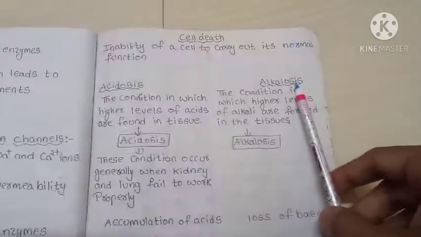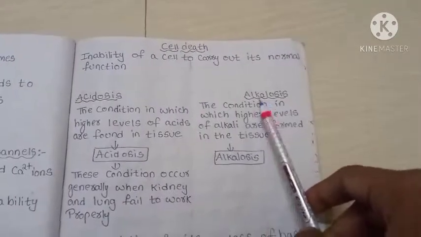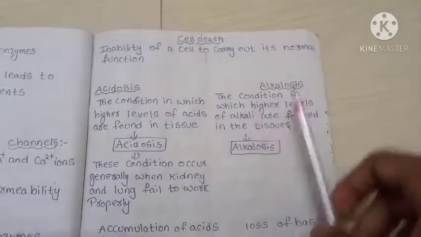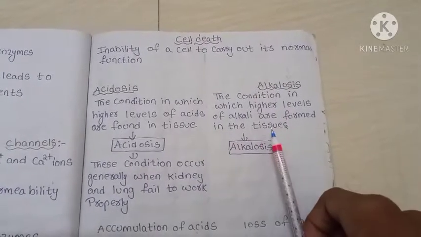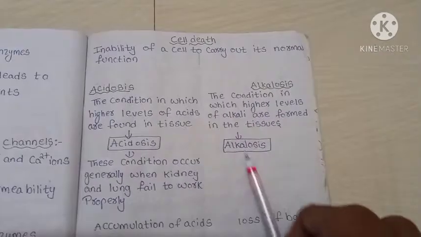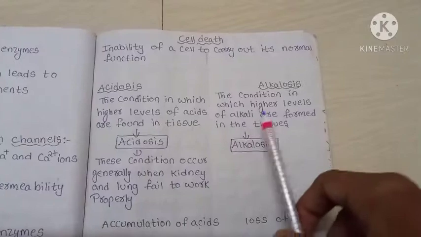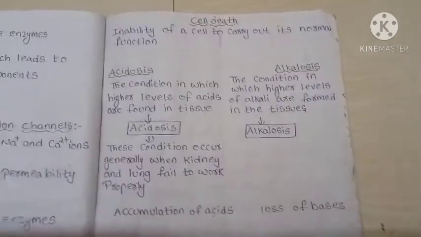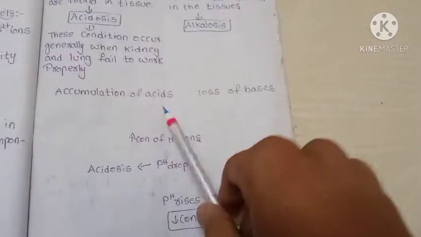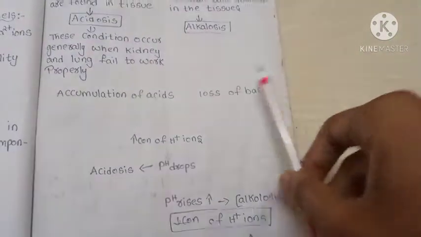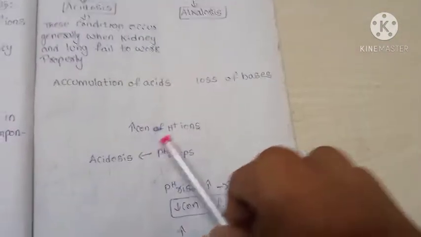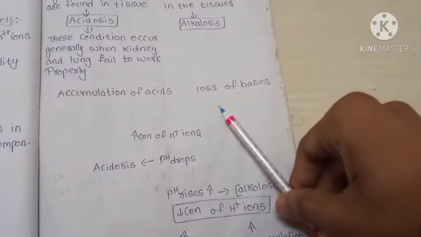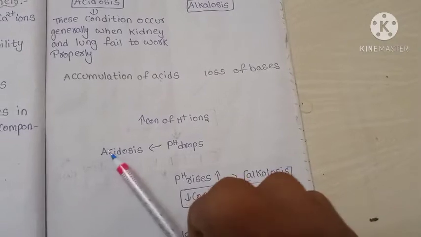Now we will see what is alkalosis. The condition in which higher levels of alkali are found in the tissues is known as alkalosis. Accumulation of acids and loss of bases leads to an increase in the concentration of H plus ions, so pH decreases. It leads to the acidosis condition.